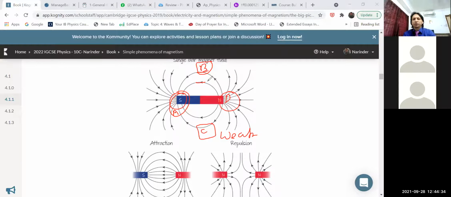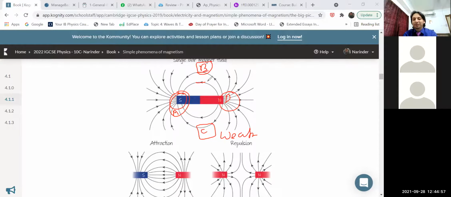And that happens also, children, in electricity. We have seen from Coulomb's law, F equal to K Q1 Q2 divided by R square, the more the distance from the charged particles, the smaller the force. The same thing is happening in magnetism also. If you move away from the magnet, definitely the force of attraction or repulsion will be weak.